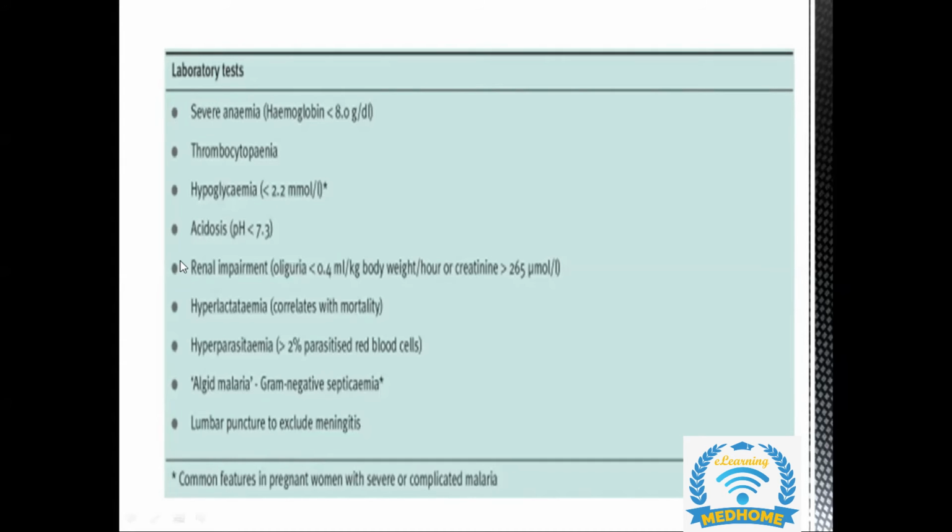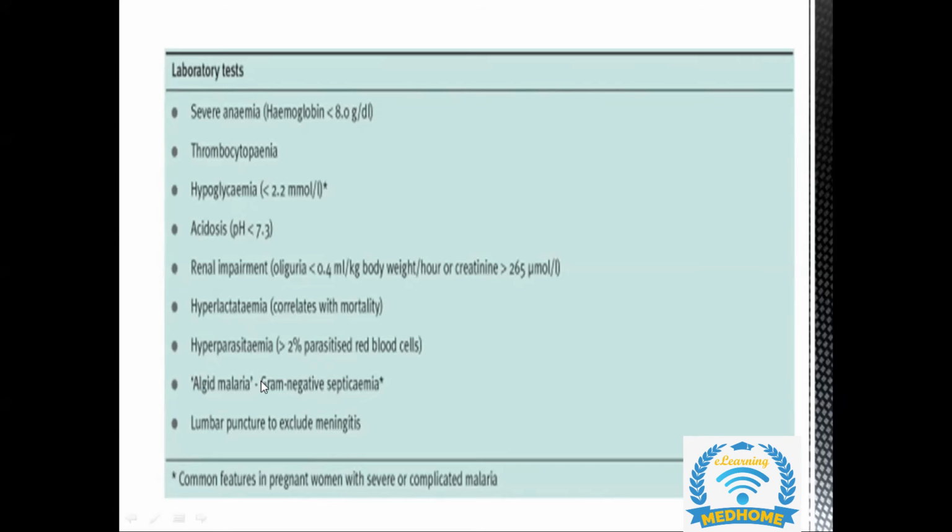Sometimes there can be an element of acidosis, that is the pH is less than 7.3, oliguria, that is less than 0.4 ml of urine output, or the creatinine level is high, that is more than 265 micromole per liter. Sometimes the level of lactate can be high, which tells about the relation with the mortality. If it is hyperparasitemia, that is more than 2% of the parasitized red blood cells, indicating that it is a severe and a complicated malaria.